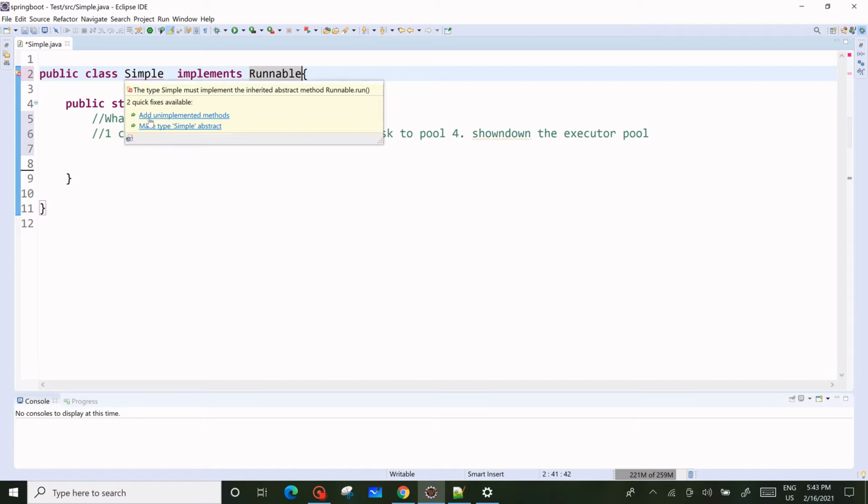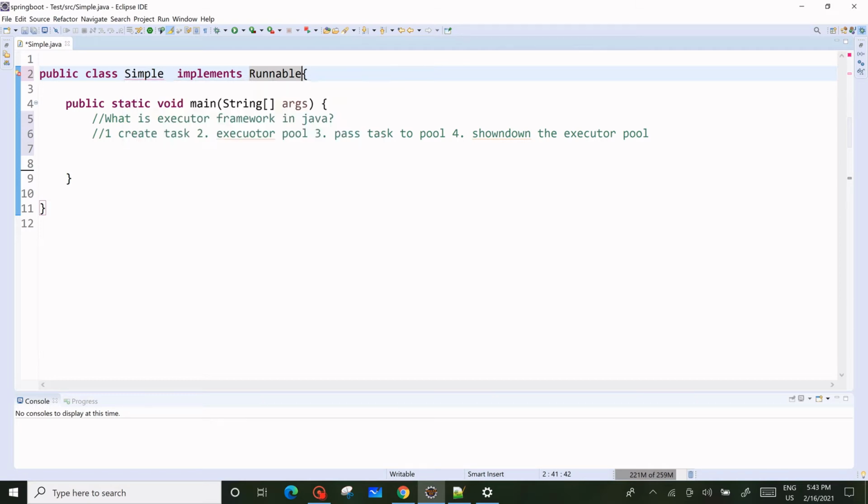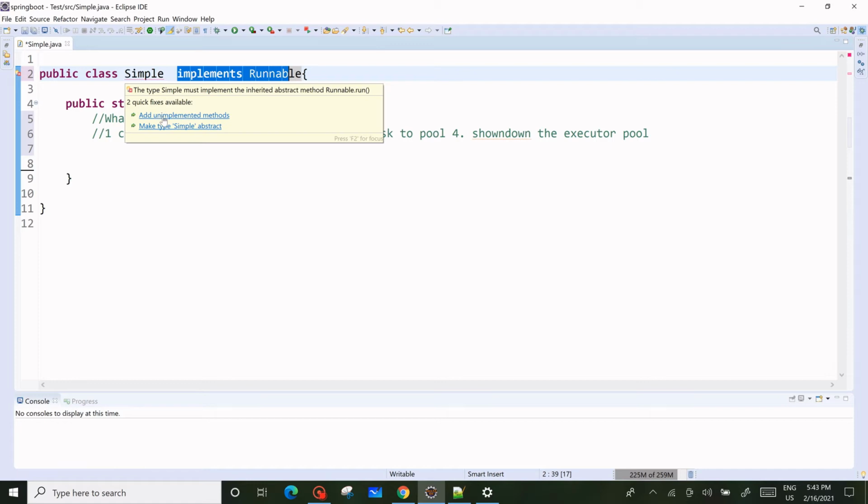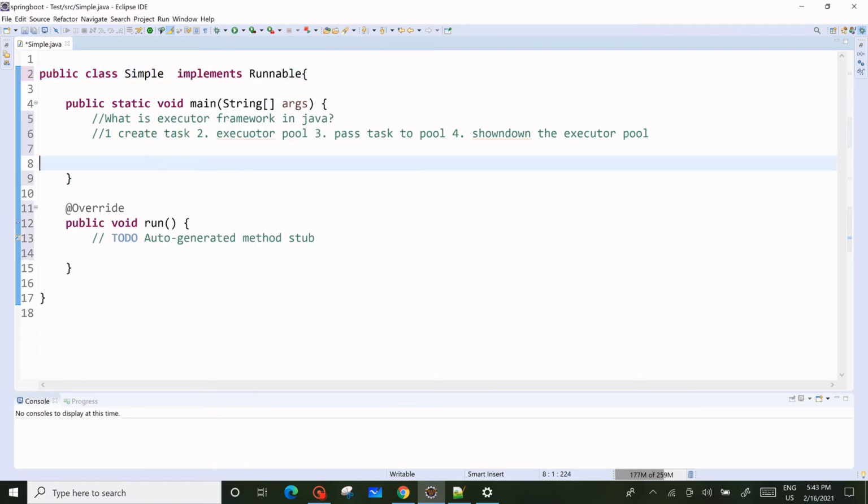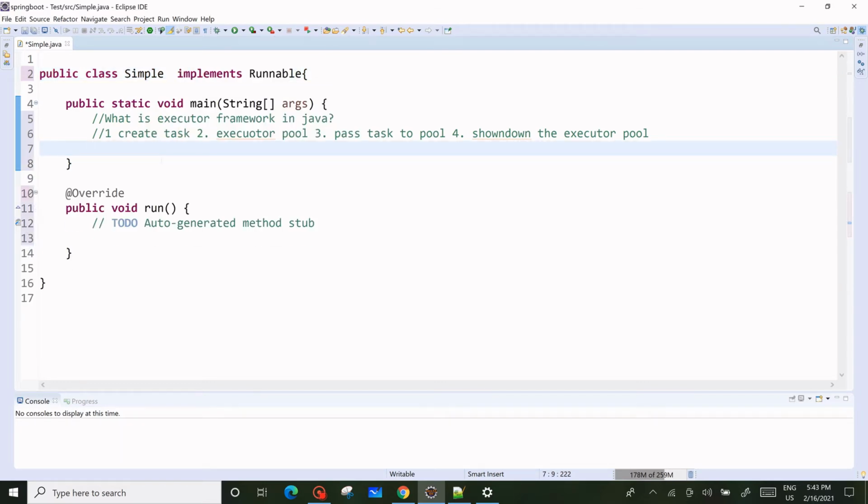Or we have to go for the executor framework. There are multiple ways we can do this. I will go through Java 7 first, and then we will go with Java 8. Now we have a run method, and in the run method we have to define the body of the method, whatever we want to do. So we will implement that also.